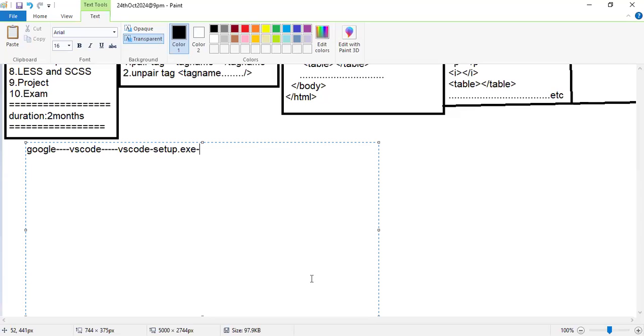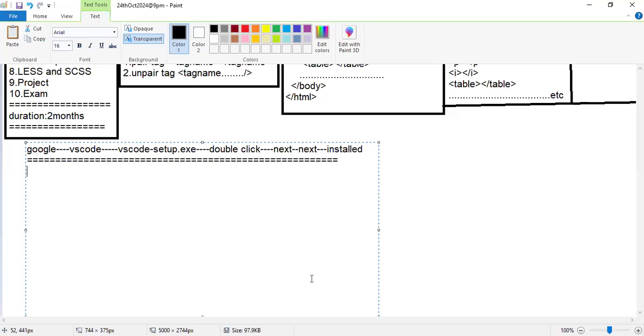Setup.exe file, you can find it. Once you double click on it, a couple of next buttons will be there. By that it will be installed in our system. Once it is installed in our system, automatically we can run our program with this VS Code.